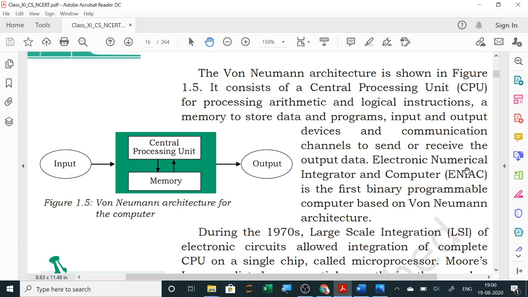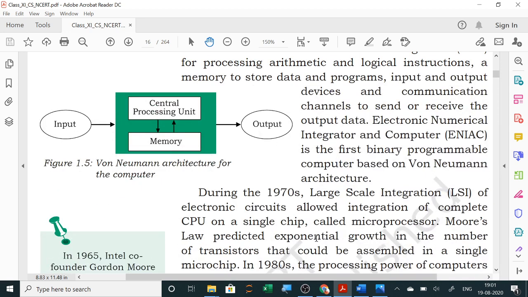Now the von Neumann architecture is shown here. You can see here it consists of a central processing unit, CPU, for processing arithmetic and logical instructions, a memory to store data and programs, input and output devices, and communication channels to send or receive the output data. Electronic Numerical Integrator and Computer, ENIAC, is the first binary programmable computer based on von Neumann architecture.